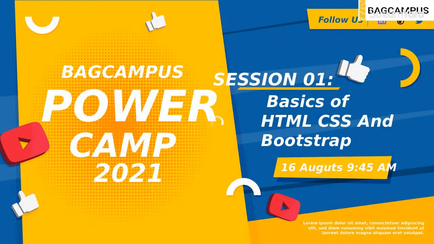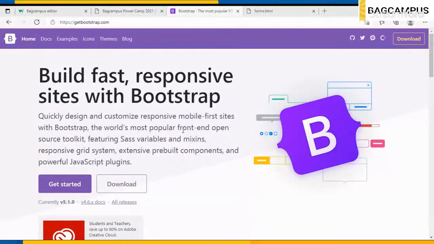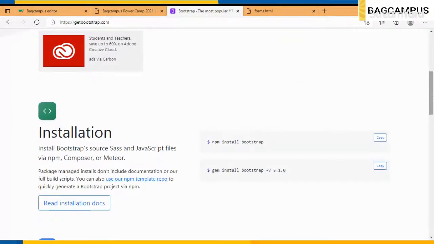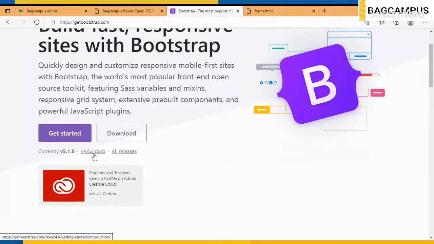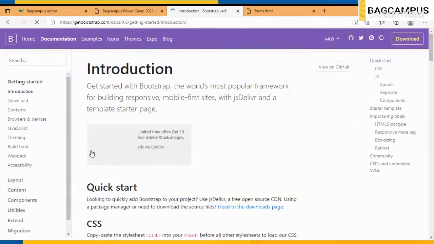Bootstrap version 5.1 is what we are currently using, but 4.6 is still the better version because version 5 was in beta when we were focusing on this, but in version 4.6 there's nothing bad. You can check out the difference between Bootstrap version 4 and version 5 with the help of Google.